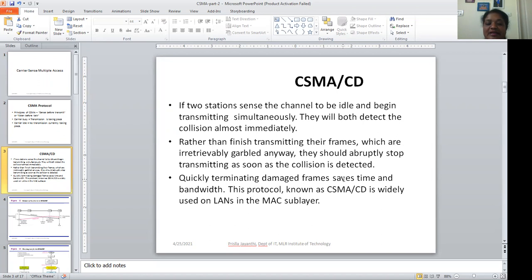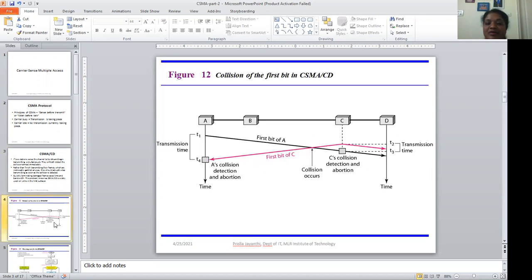Now, assume that there are 4 stations. Let's see this figure once again. We have 4 different stations, and A is trying to transmit a frame into the channel once the channel is sensed free. B also senses the channel, and if it wants to send any frame, it will send.